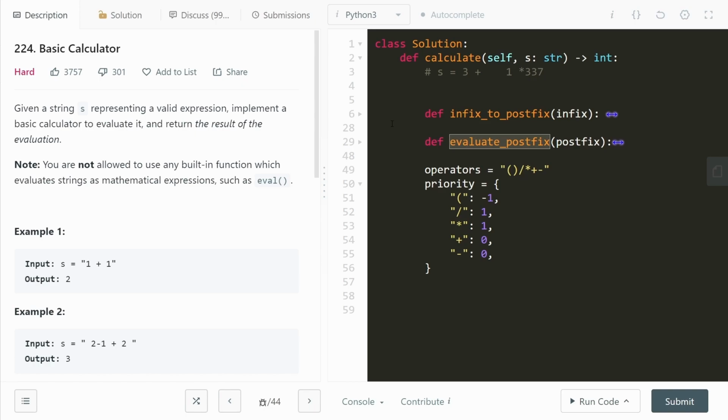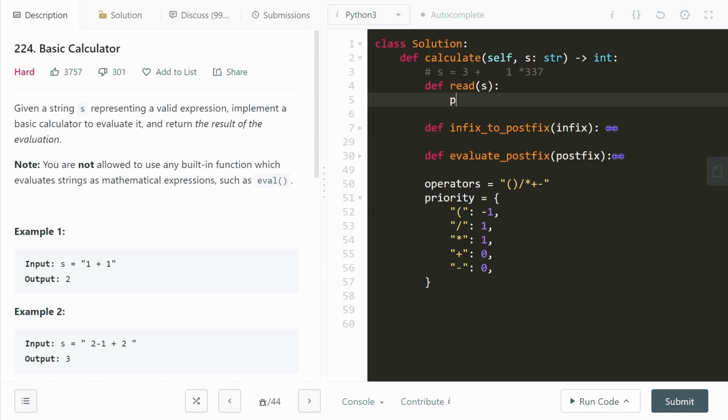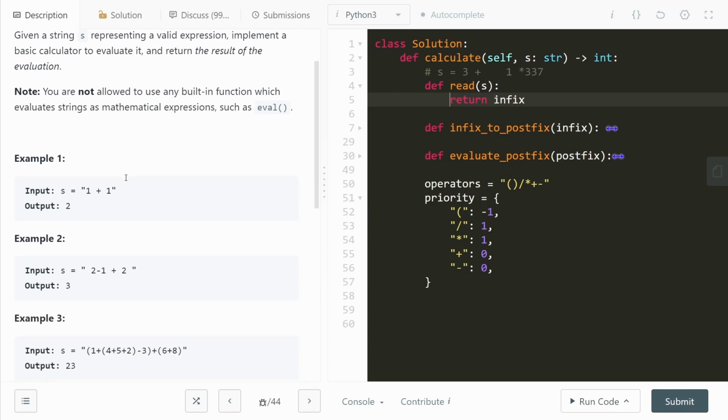In this question, however, we have to write one more function, which is going to do the parsing or the cleaning up thing. So we're going to create a read function, which is going to take in the string and return us the infix notation. All right, that is the goal of this problem. Okay, why do we do this, by the way?